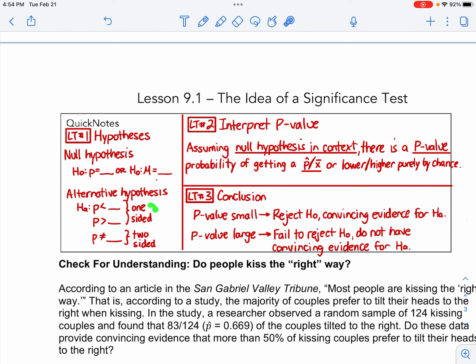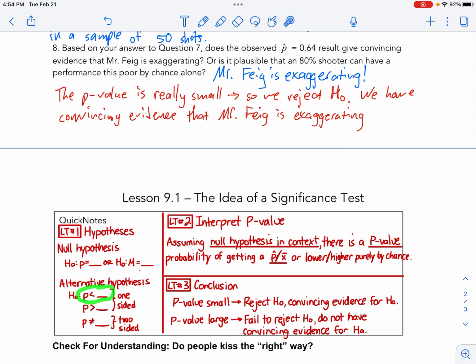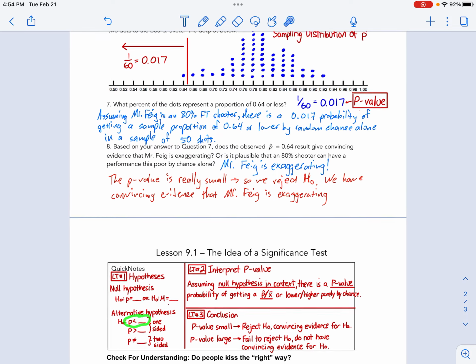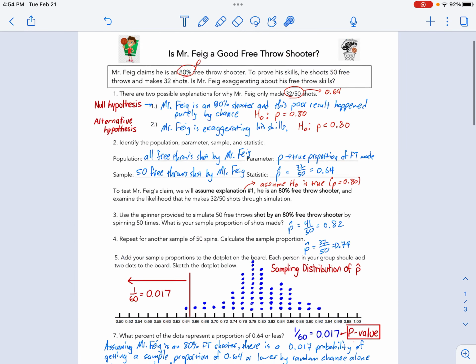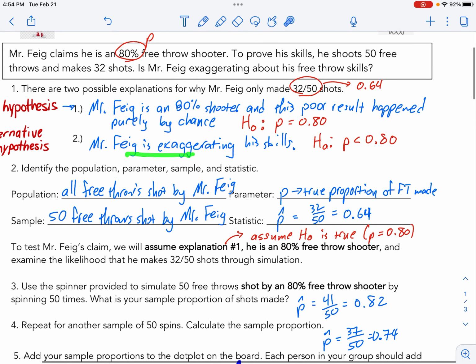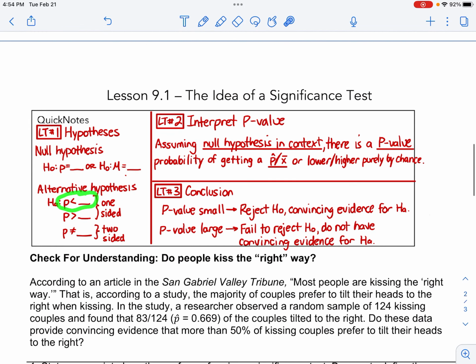We can do one-sided, meaning a less than or a greater than, or we can do a two-sided, which we'll talk about later. Up here, we did a one-sided. We did less than. Way up here at the top, I'm exaggerating my skills. I'm a less than 80% shooter. So we did a one-sided test.